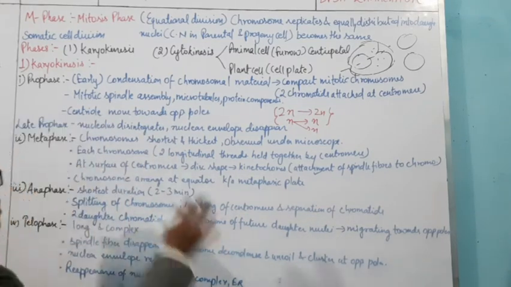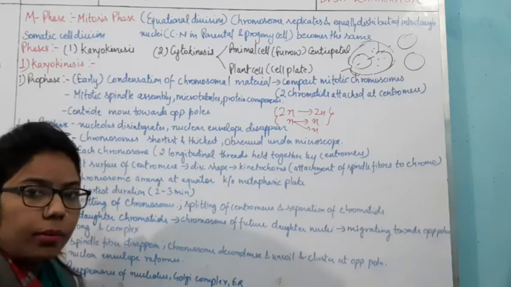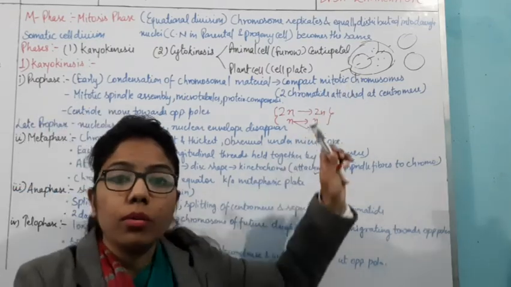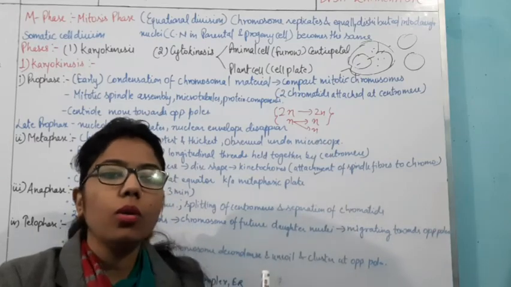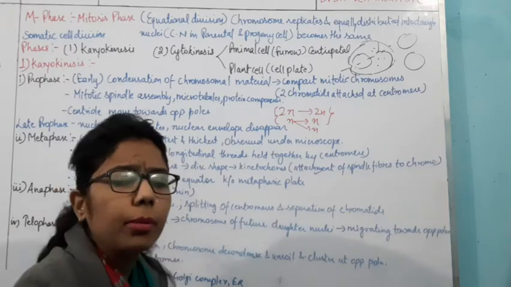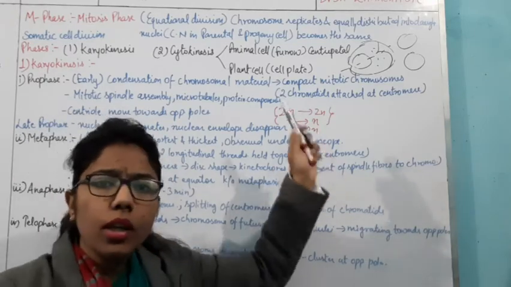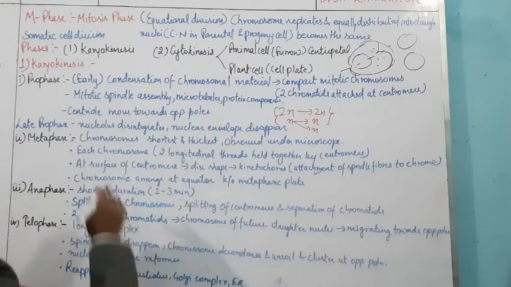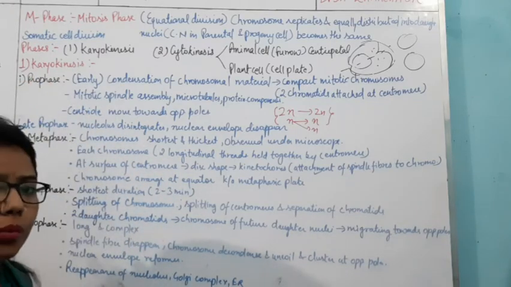One by one we will understand it, starting from karyokinesis. Karyo means we are studying the nucleus, how the division takes place inside it and what activities occur inside it. So first we will understand prophase.